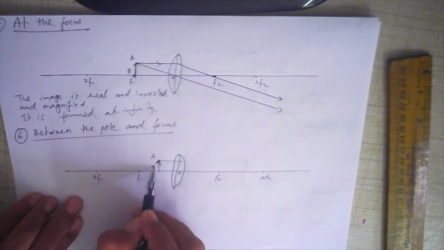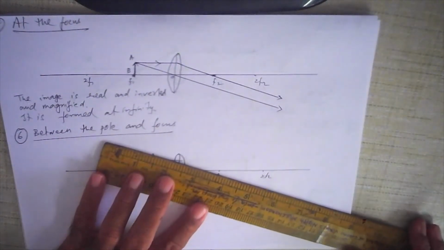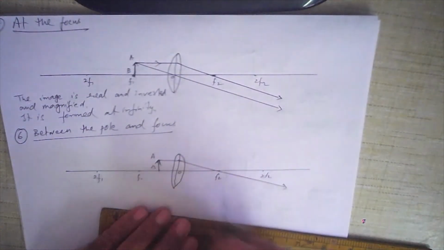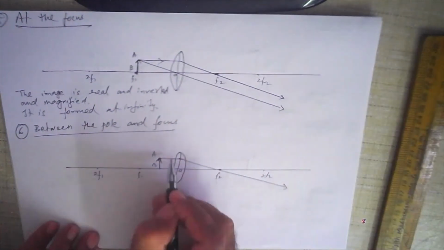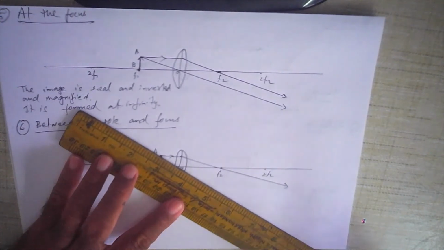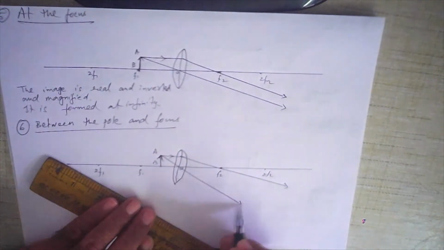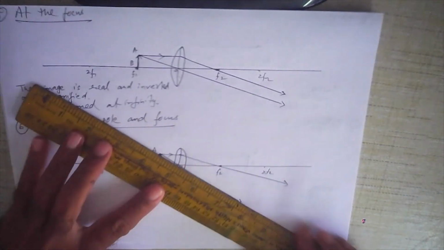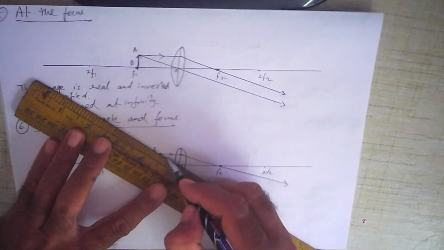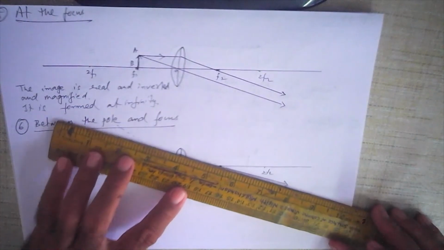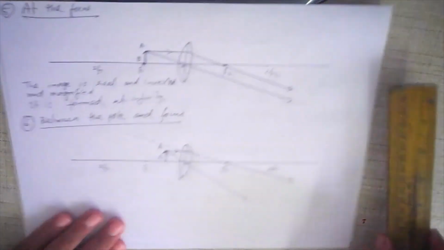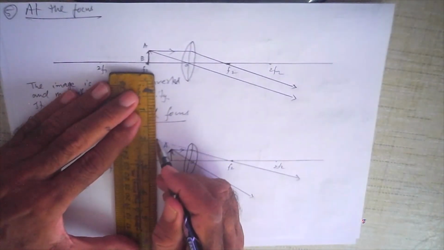This is your A, this is your B. The ray of light is parallel and it passes through the focus. After refraction, it passes through the focus. Okay, it has passed through the focus here, the ray of light. And the second one, again, it passes through the center and goes this way. Now they don't meet, but if you extend them backwards, you see, if I extend it backward this way, okay, this way, if I extend it backward, similarly if I extend this one also backwards, see, I've extended backwards and the image is formed here.